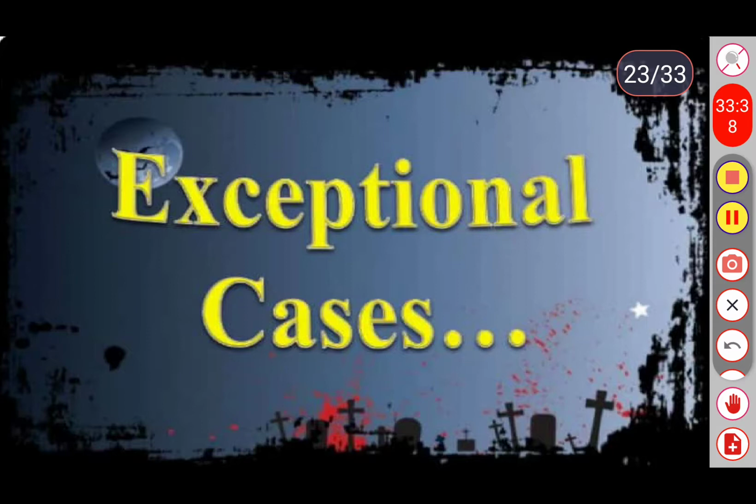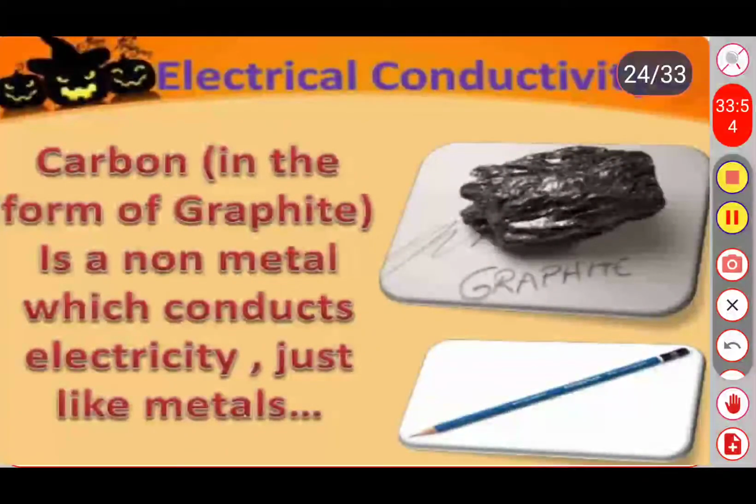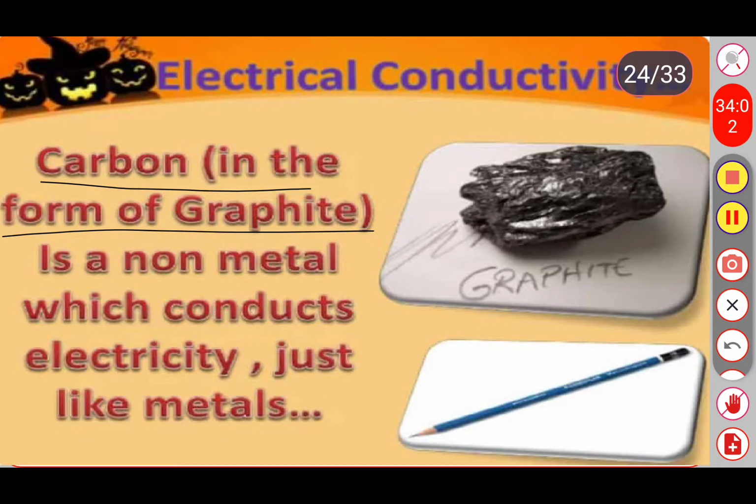We will discuss some exception cases in the physical and chemical properties of metals and non-metals. The first exception case is carbon in the form of graphite. Carbon is available in three forms: diamond, graphite and Buckminster fullerenes.